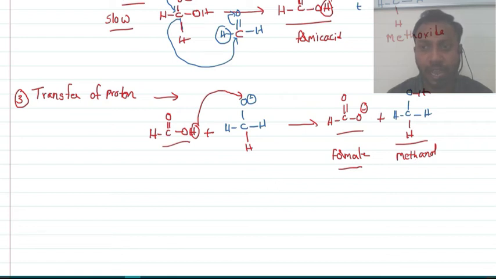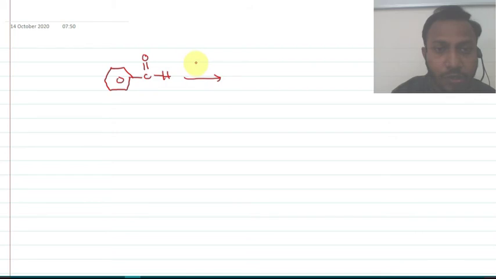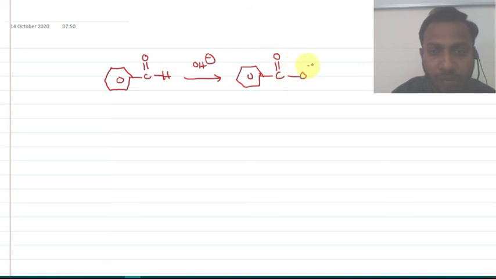Now let us take another example with benzaldehyde. What is benzaldehyde? C6H5CHO, we call it benzaldehyde. Does it have any alpha hydrogen? No. Whenever it is treated with OH minus ion, one will be converted into carboxylate, so we will get benzoate.